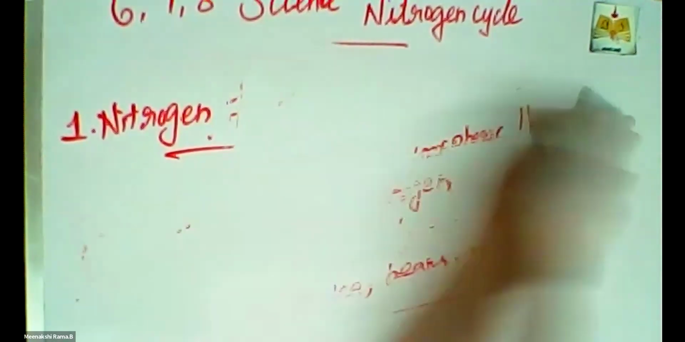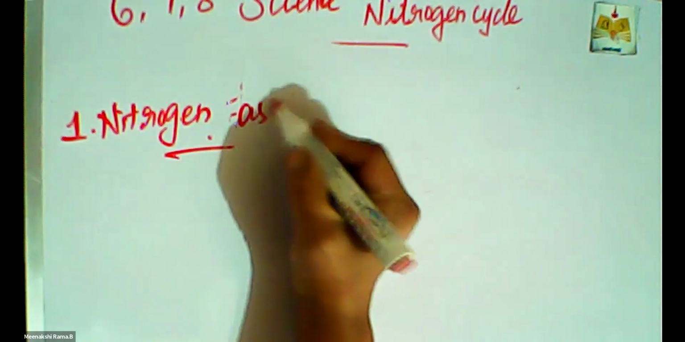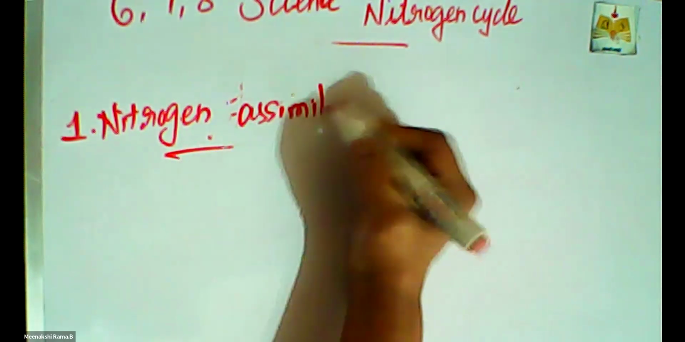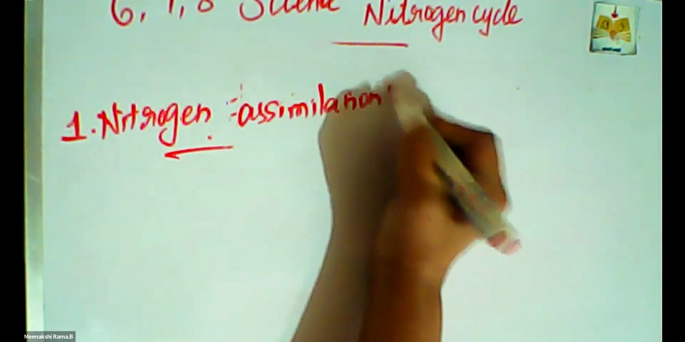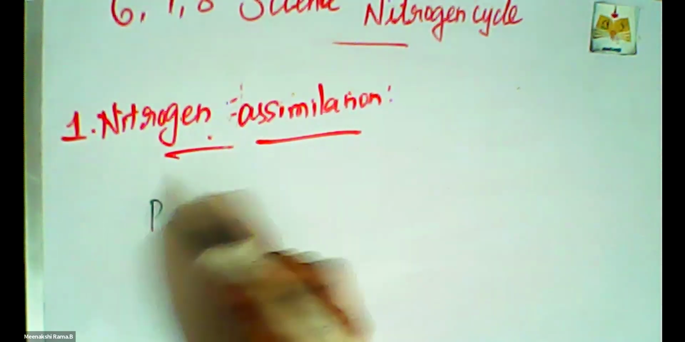First one is fixation. Fixation means conversion of atmospheric nitrogen. Next one is assimilation. How the plants and animals assimilate that nitrogen. So plants absorb nitrogen ions and use them for making organic matter like proteins and nucleic acids.